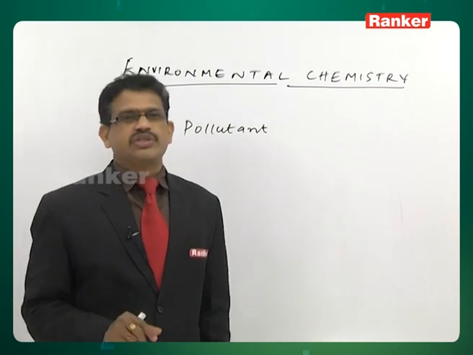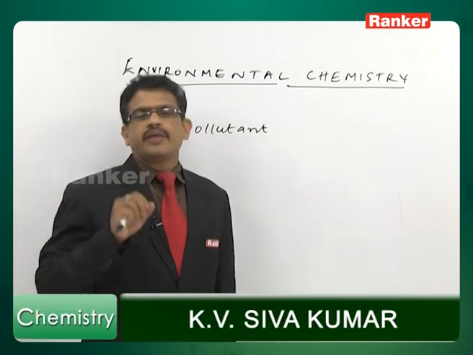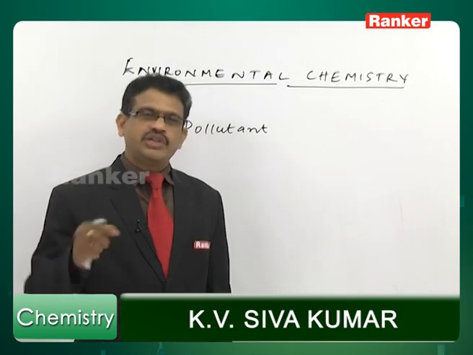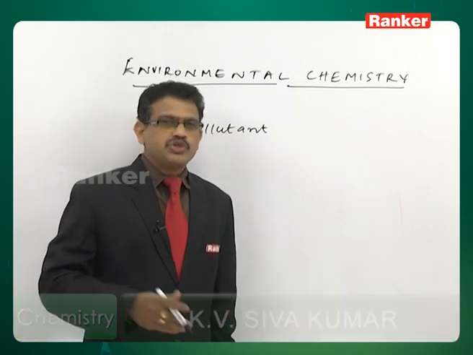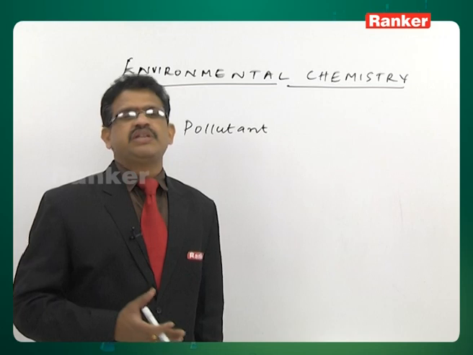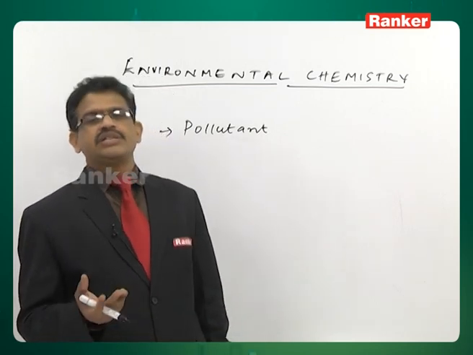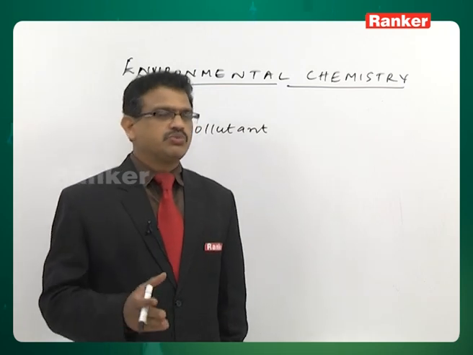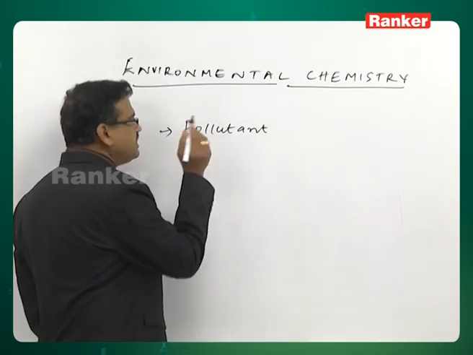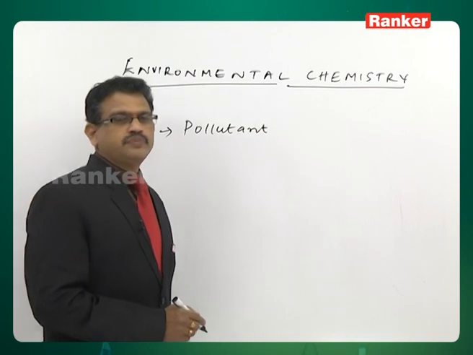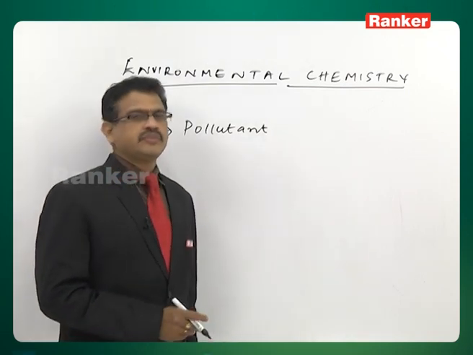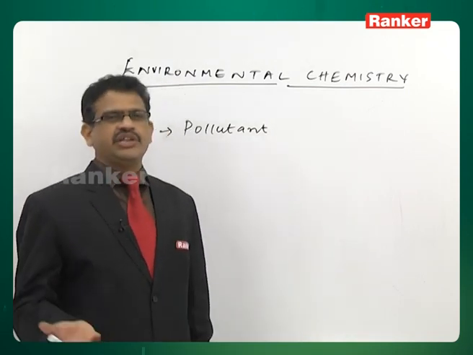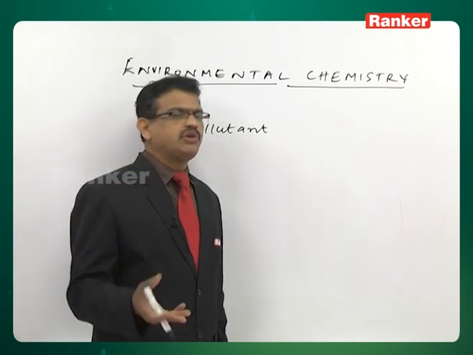That is called a pollutant. So a pollutant is a substance present by nature in nature itself, and due to human activity its natural abundance has been increasing day by day and causing harmful and adverse effects on living organisms and even mankind. That is what the word pollutant means. Coming to contaminant. A contaminant is not there in nature. It is introduced only by human activity.